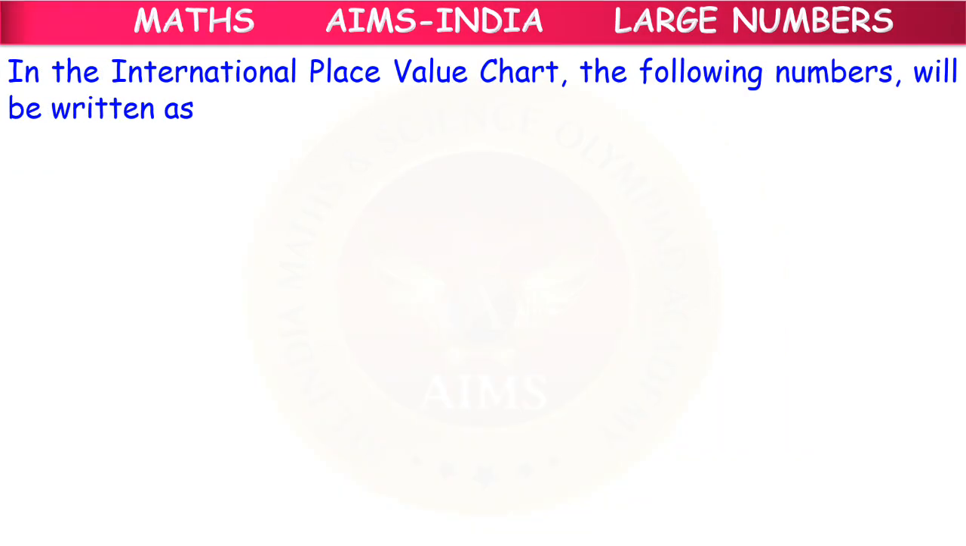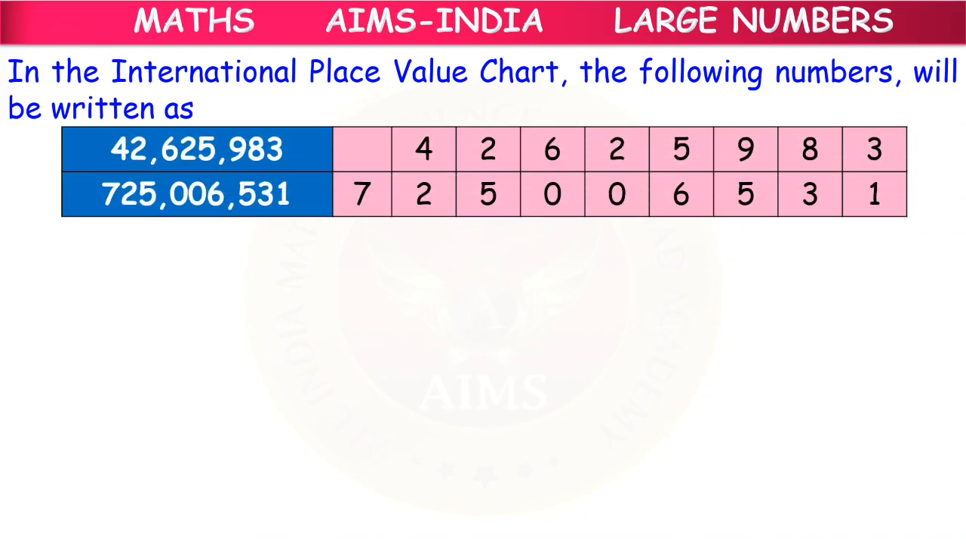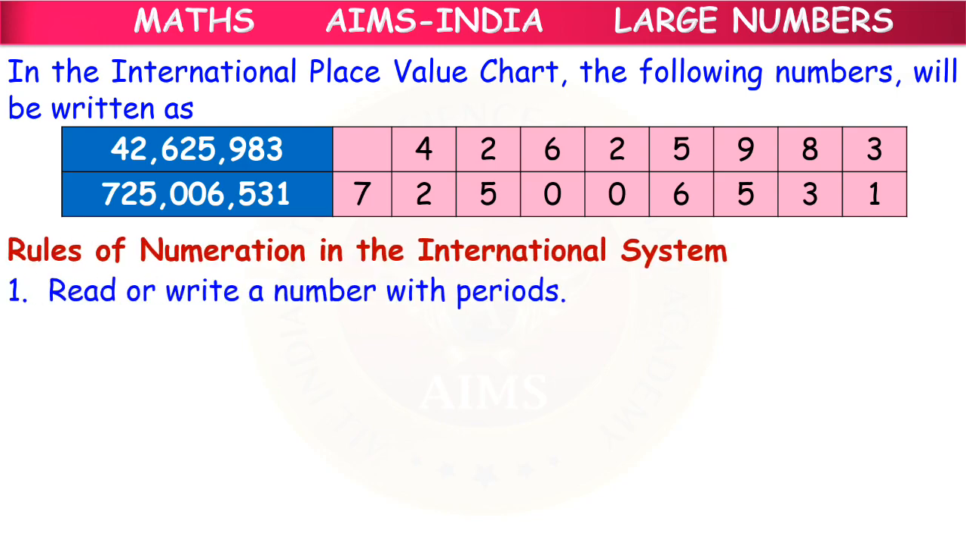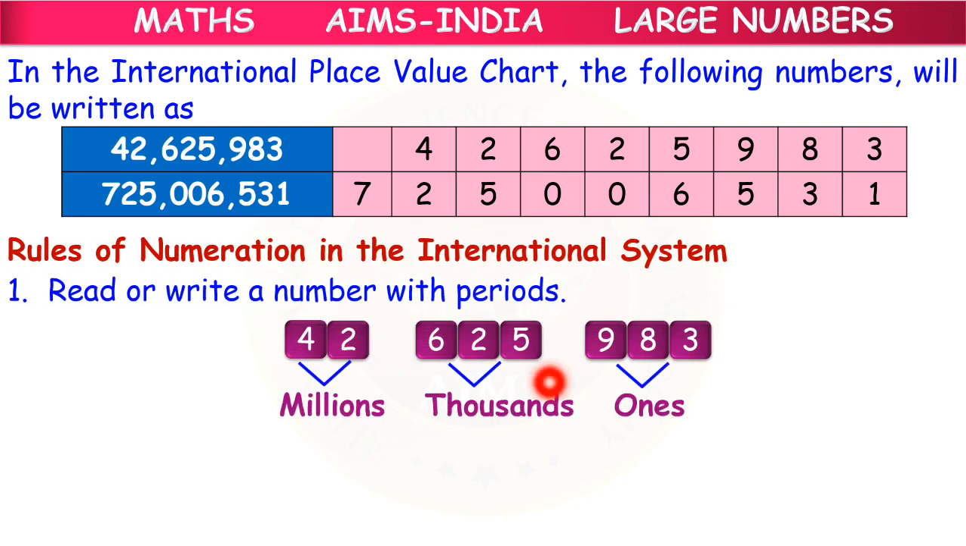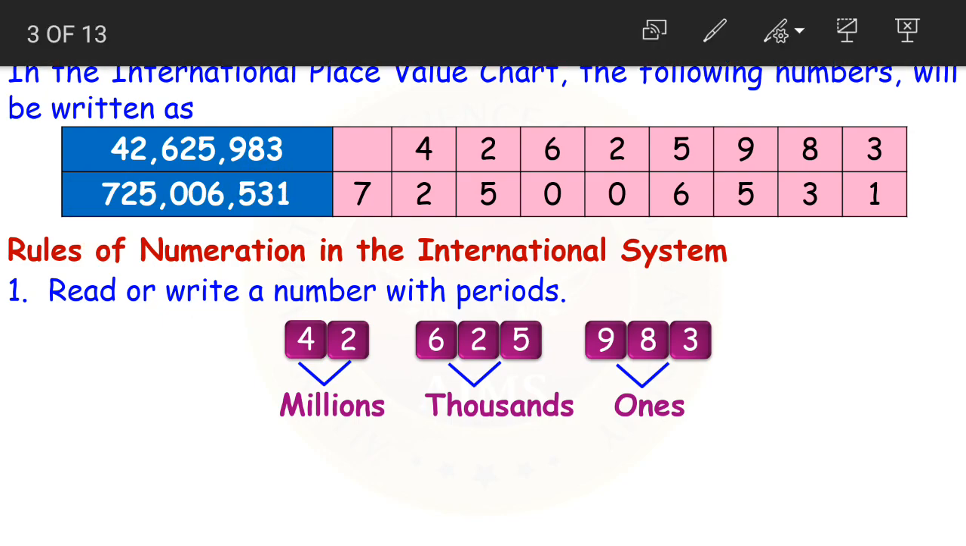In the international place value chart, the following numbers will be written as follows. We are given some numbers here. See, this is the number 42,625,983. See children, how we read this number follows the same rules in both the Indian and international systems. The only difference is that the periods are different here.